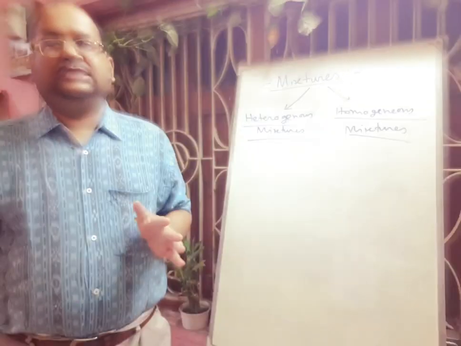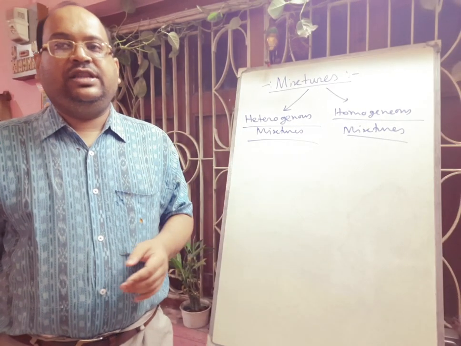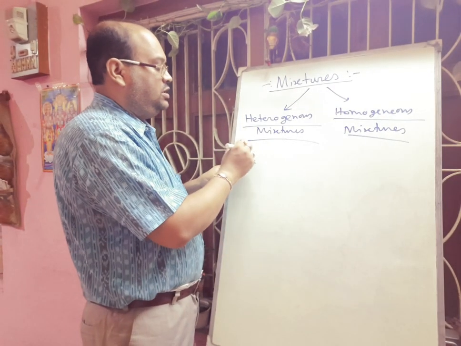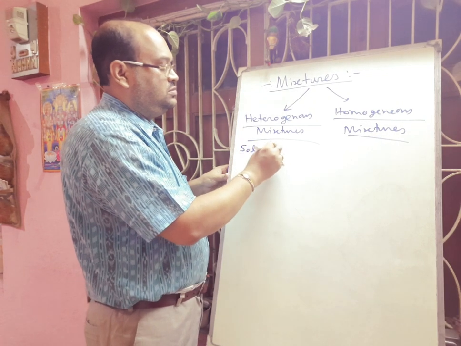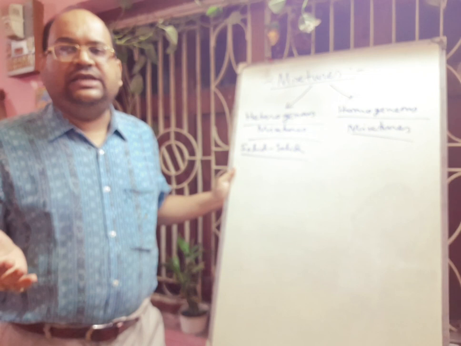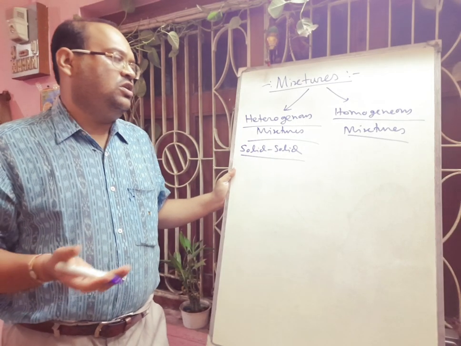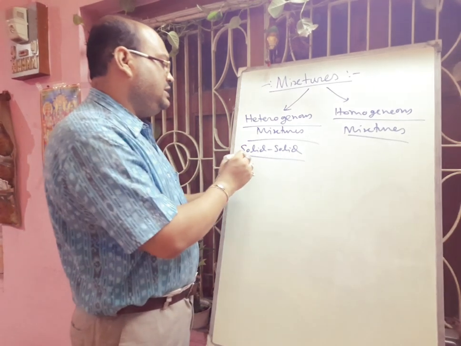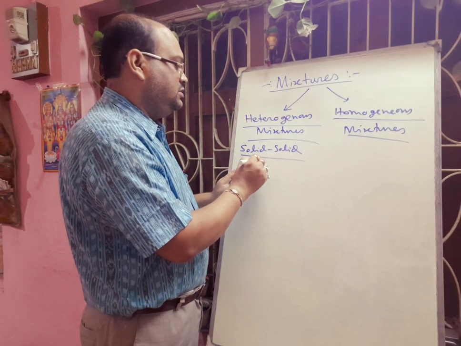Now we will discuss the different types of heterogeneous mixtures. Suppose we think about solid. For solid we can give examples like stone and rice, sugar and salt. These are the solid heterogeneous mixtures. Next we can give the example of solid and liquid.